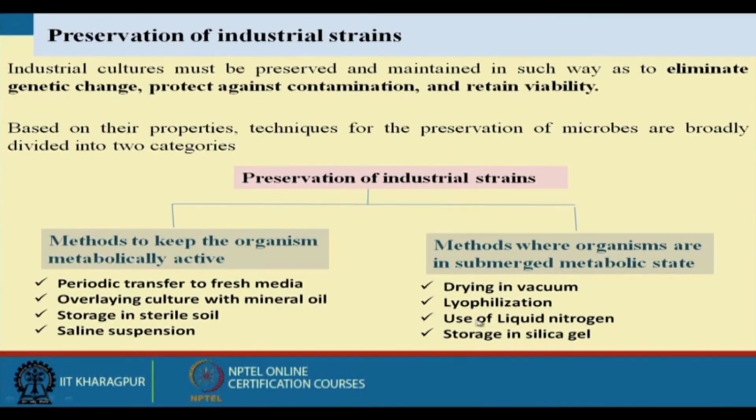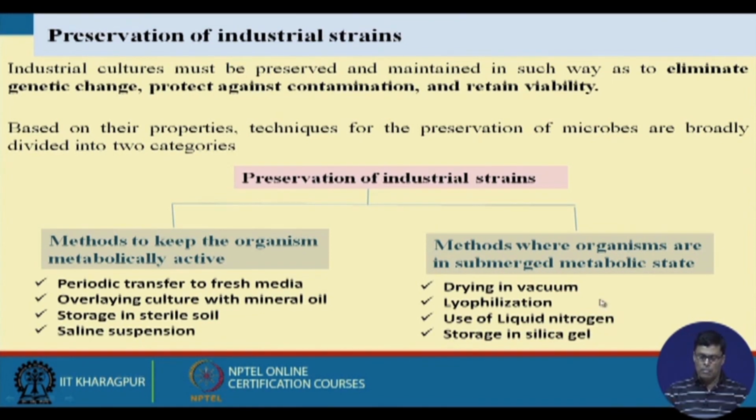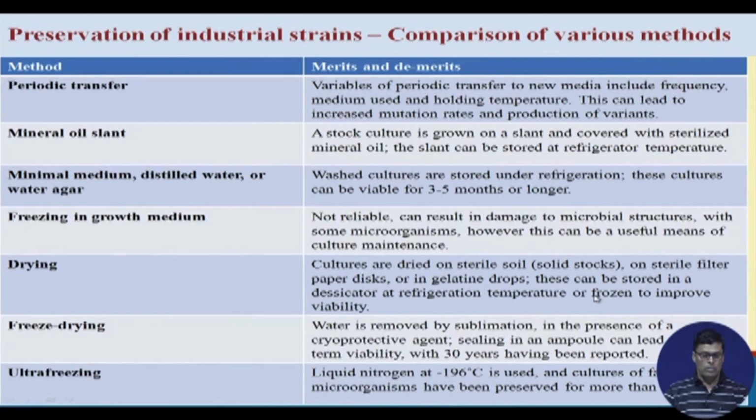So the organism can be preserved for a longer period of time. About 30 years we can preserve that organism in viable conditions. Then use of liquid nitrogen, that is another way that we can do that. Then storage in silica gel, that is another way we can preserve these microorganisms. Now, the preservation of the industrial strain and comparison with the different methods is given here.